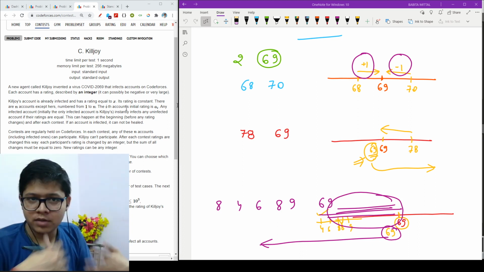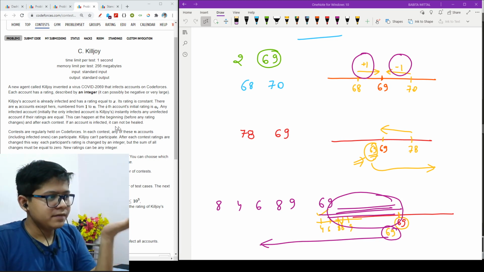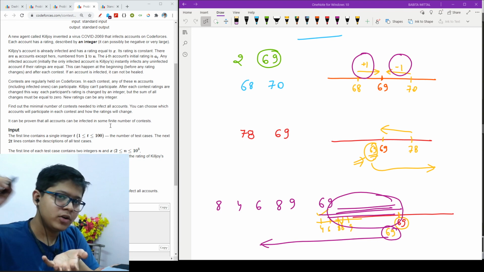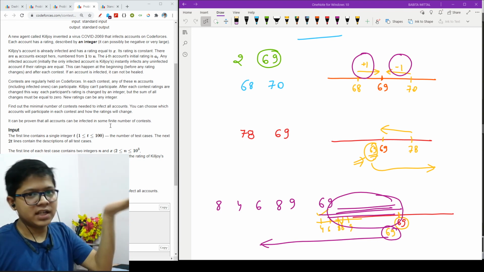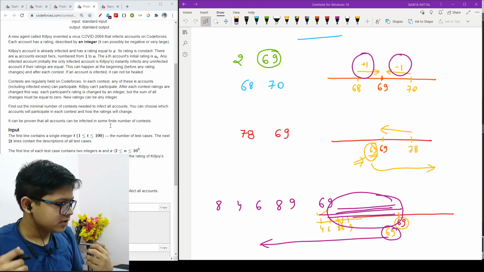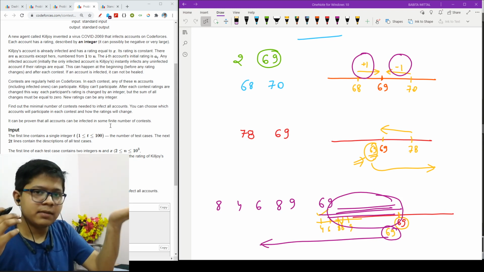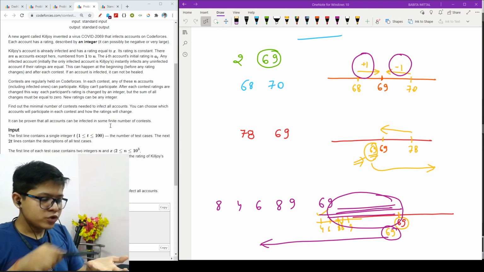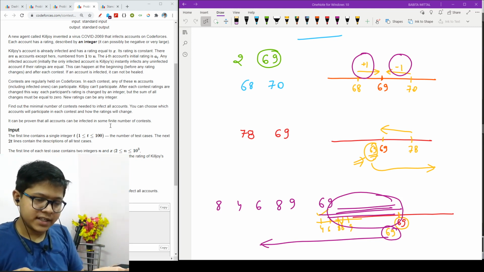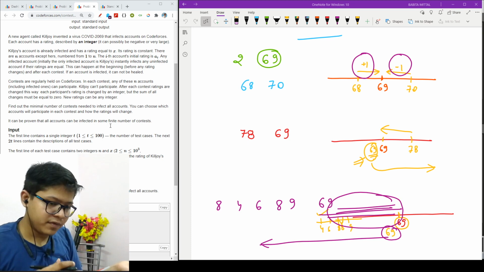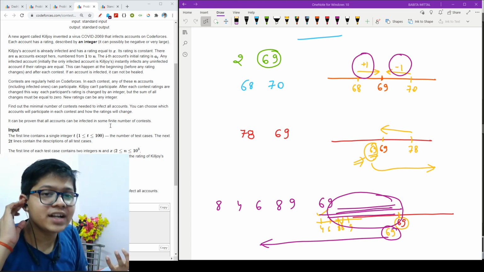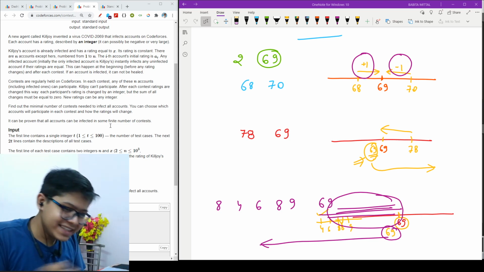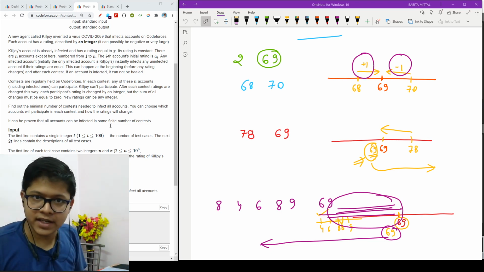So firstly, I'll explain the problem statement. The problem says that we have n ratings, and we have an infected rating called X. We will have a number n, and we will have X, which is the infected rating. We have to change these ratings. In one round we can change any number of ratings such that the total rating change is 0, and we have to make all these n ratings infected.